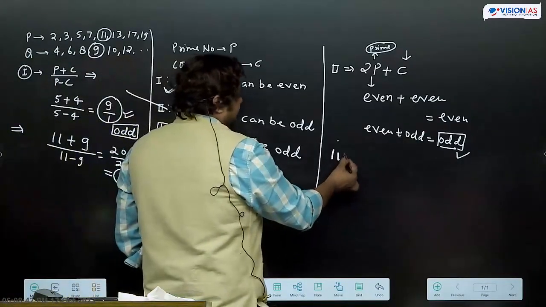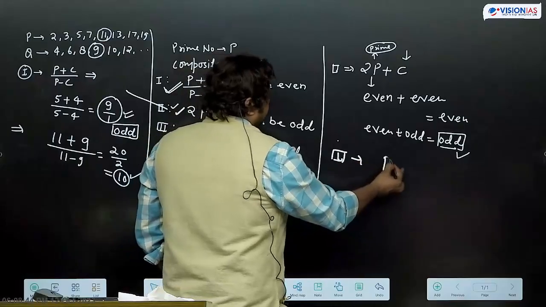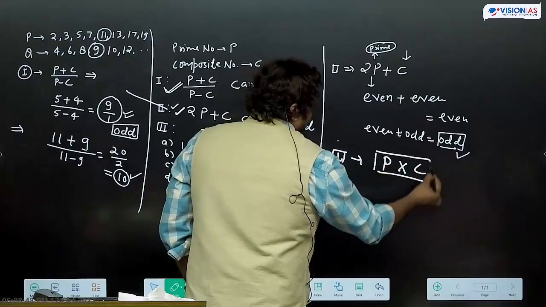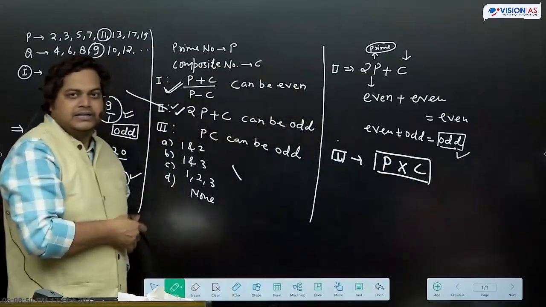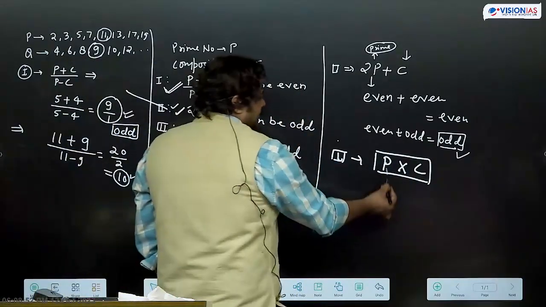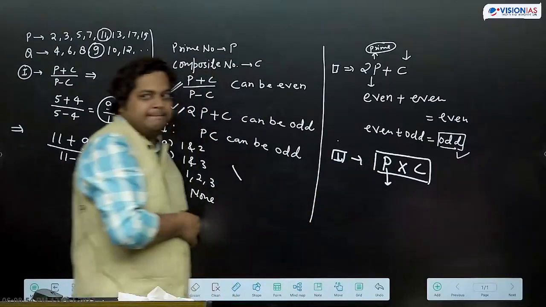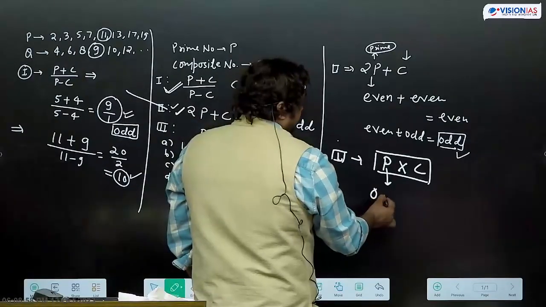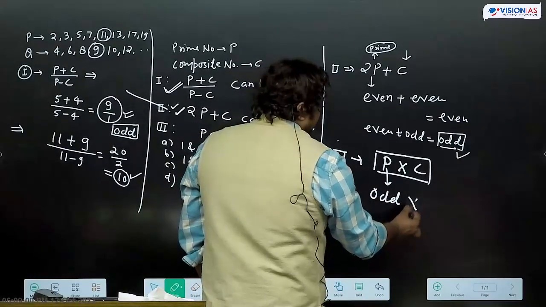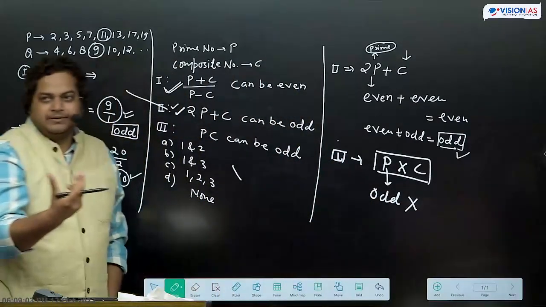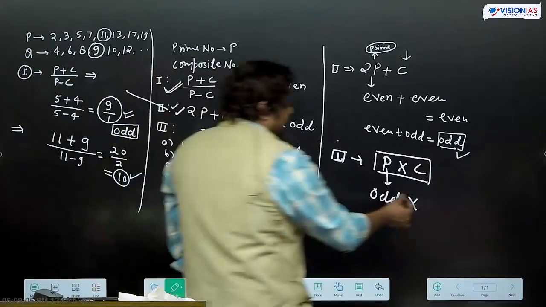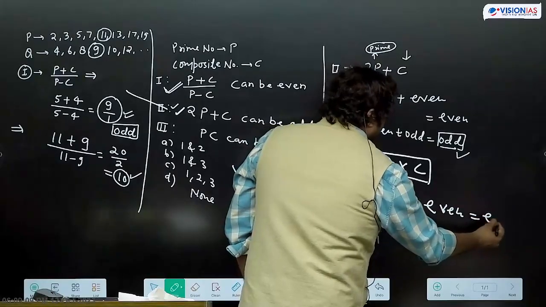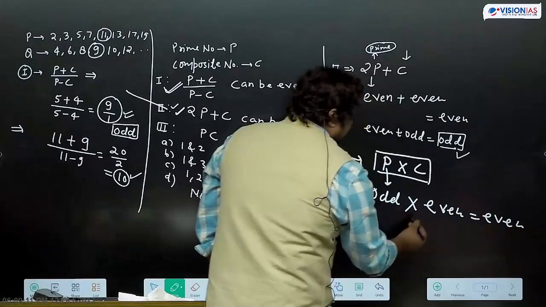Third statement: P into C can be odd. Here also we can apply the property. P will always be a prime number, that means odd number, and C can be a composite number, even or odd. Odd multiplied by even gives an even number, but C can be odd also.